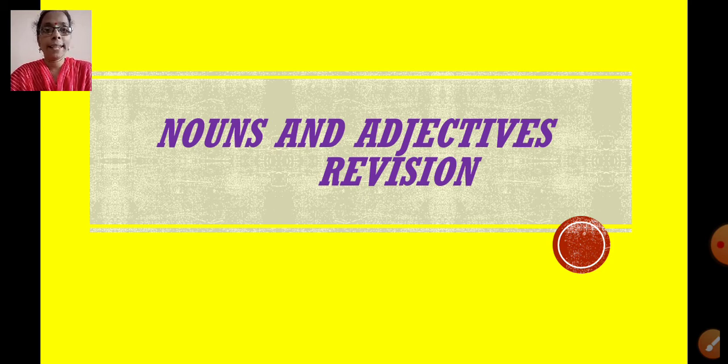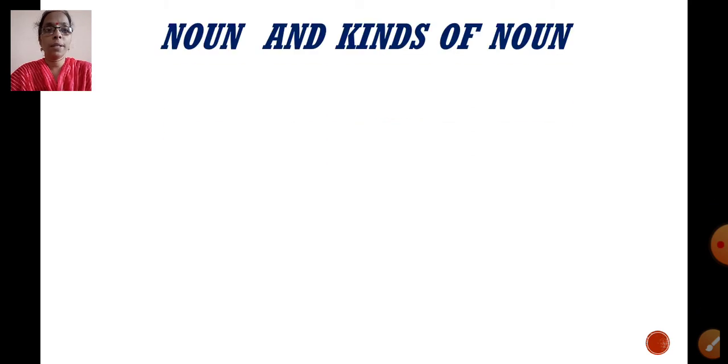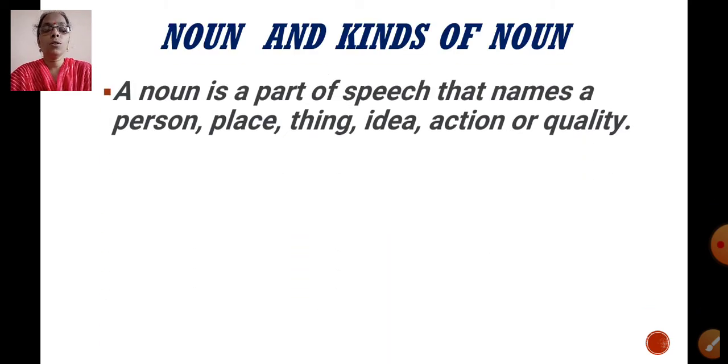We have already studied both the topics in detail, so we'll just revise in short. Let's first begin with noun and kinds of noun. So what is a noun, children? A noun is a part of speech that names a person, place, thing, idea, action or quality.